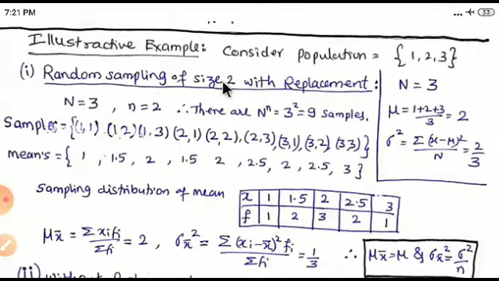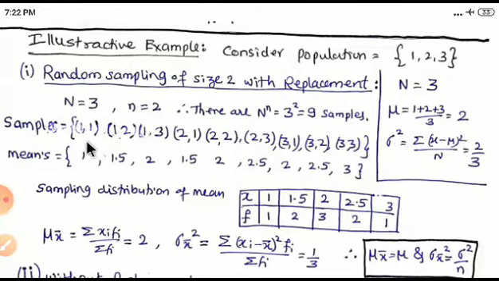Consider random sampling of size 2 with replacement. So we will put back the sample while taking the second sample. So there are N raised to n, that is 3 squared, equal to 9 samples. So these are (1,1), (1,2), (1,3), because if we draw 1, then we will put it back. Therefore the combinations are (1,1), (2,2), (3,3) and so on. Even here (1,2) and (2,1) also. So these are the 9 samples.